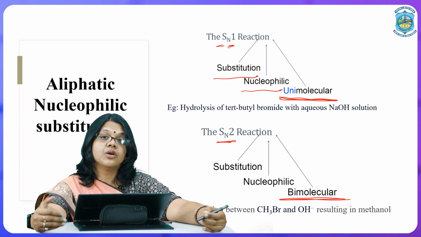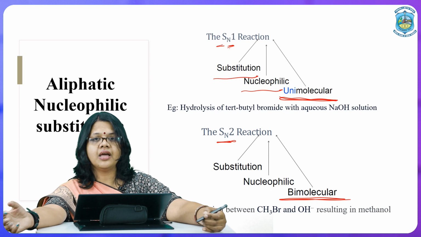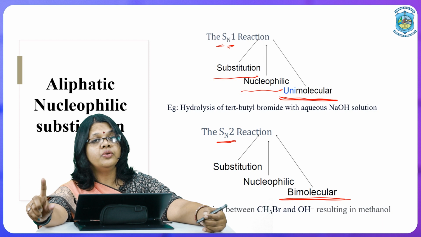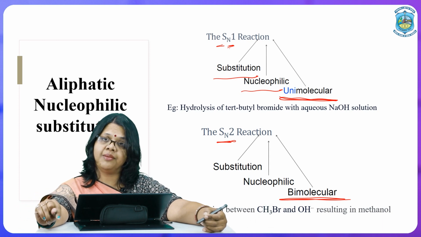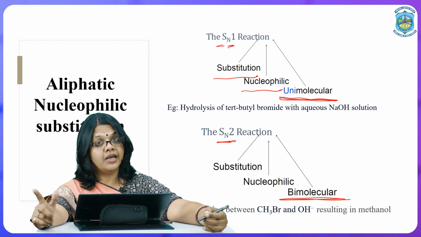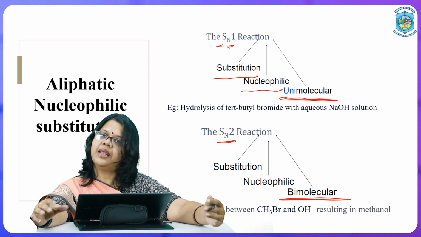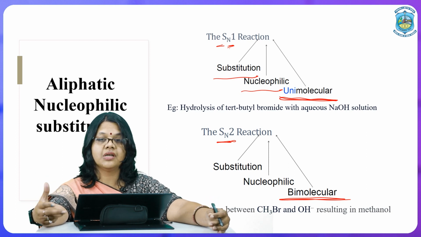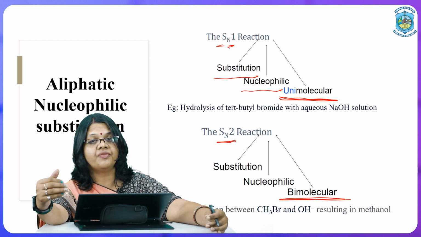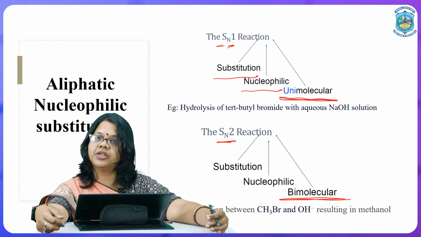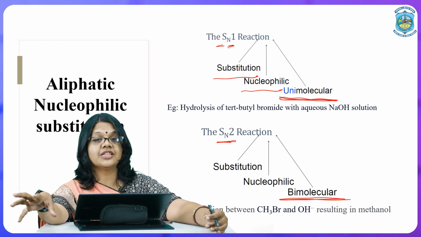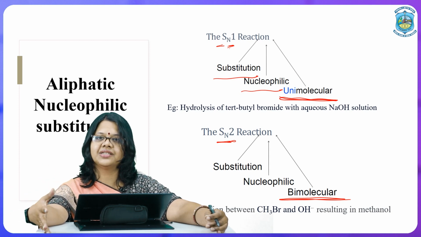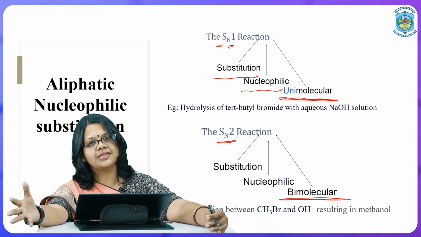Now you will ask, what is the meaning of unimolecular and bimolecular? Uni means 1 and bi means 2. So in unimolecular substitution, is it only one molecule that is taking part in the reaction, and in bimolecular is it 2? No, in both the reactions a reaction will take place only if there are 2 molecules, because we are talking about substitution of one group with another. So there have to be 2 molecules. Then why are we calling this category unimolecular substitution reaction? So let us move further and try to understand the meaning of unimolecular substitution reaction.